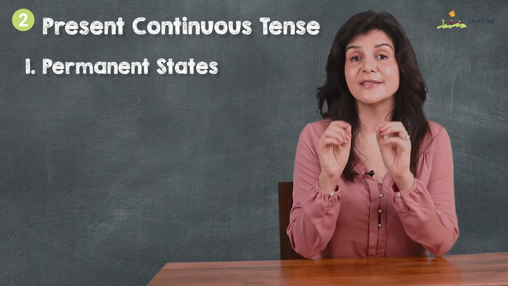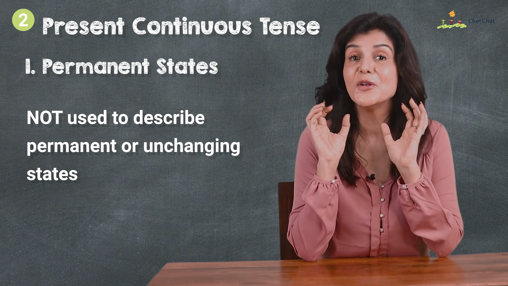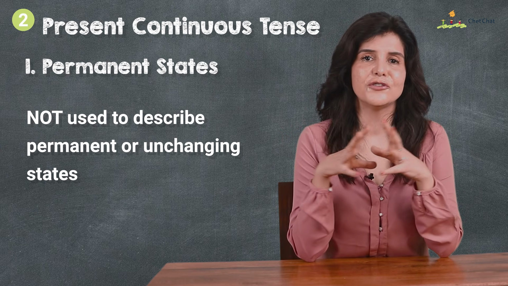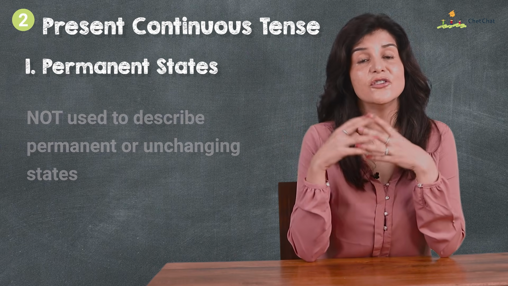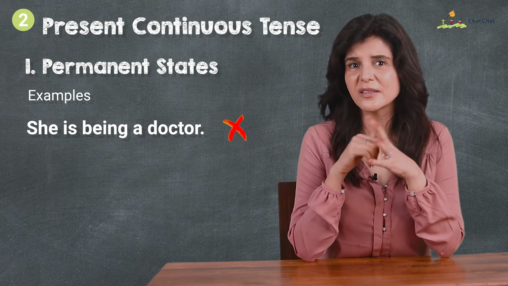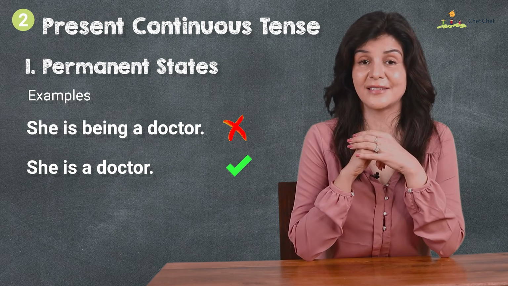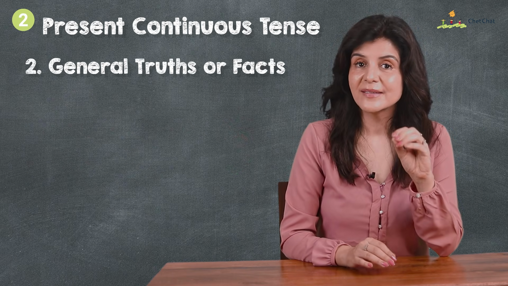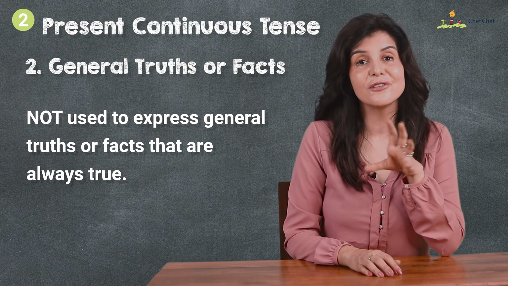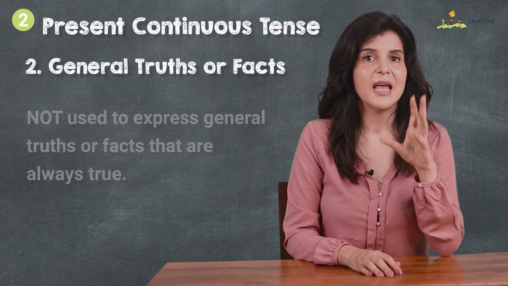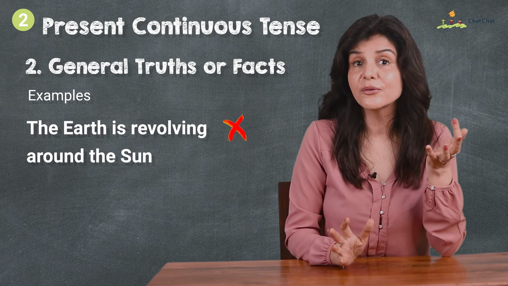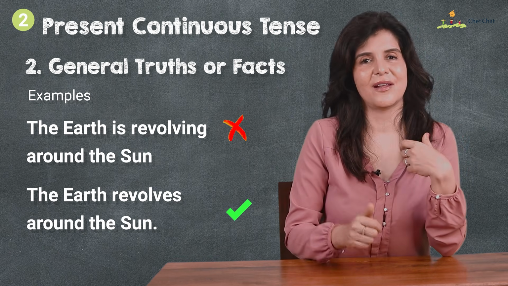First, the present continuous tense is not used to describe permanent or unchanging states or characteristics. "She is being a doctor" is incorrect. Being a doctor? No, "she is a doctor" is correct. Second, the present continuous tense is not used to express general truths or facts that are always true. "The earth is revolving around the sun"? No, this is a general truth. The earth revolves around the sun.